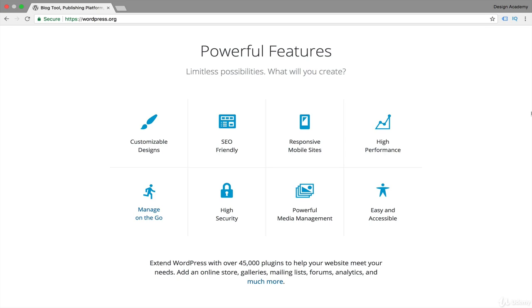Hello and welcome guys. In this lesson we're going to talk about WordPress as an introduction. Before we start our course, I would like to introduce WordPress, okay? So we've got these powerful features from their website, wordpress.org.